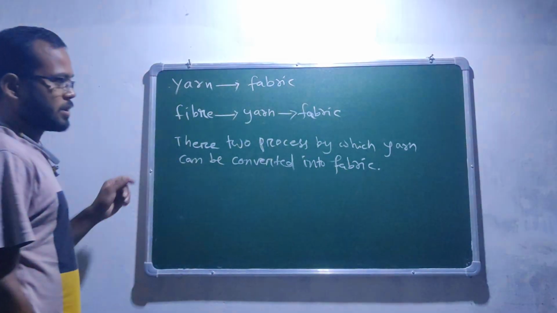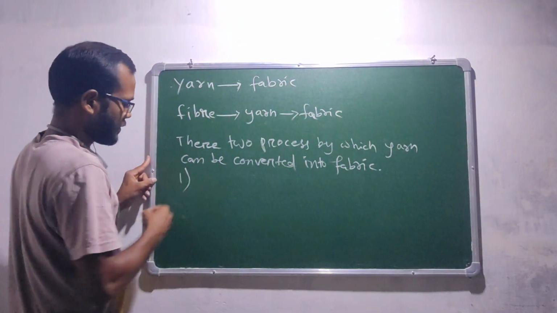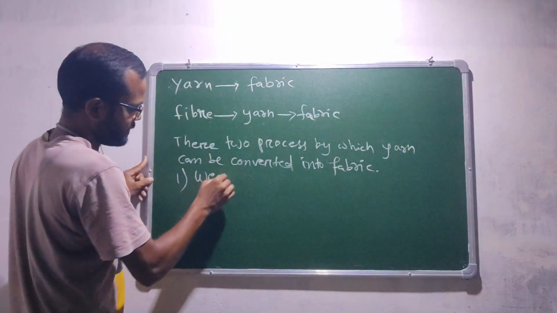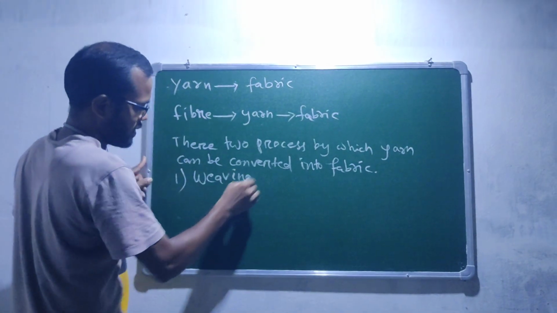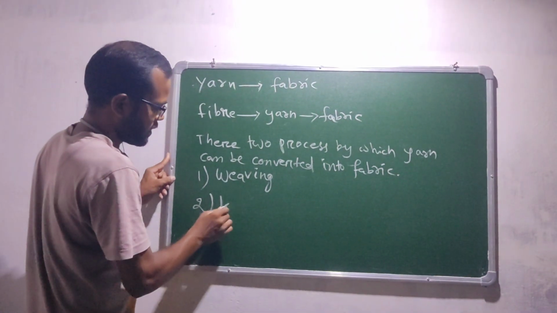The first one is weaving, and the second one is knitting.